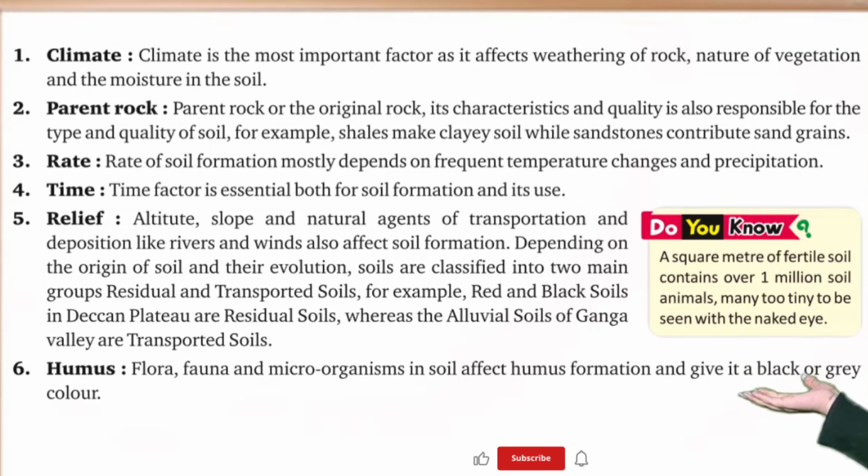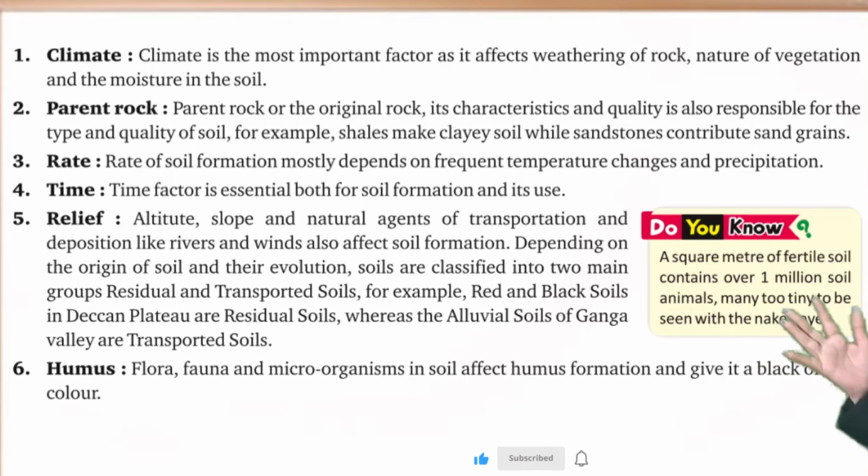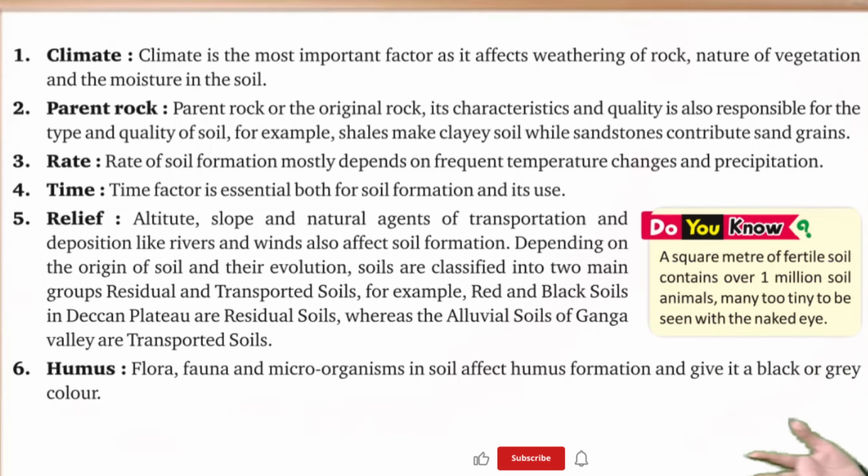Number 3, the rate of soil formation mostly depends on frequent temperature changes and precipitation. Time factor is essential both for soil formation and its use. Relief, altitude, slope and natural agents of transportation and deposition like rivers and winds also affect soil formation. Depending on the origin of the soil and their evolution, soils are classified into two main groups, residual and transported soils.